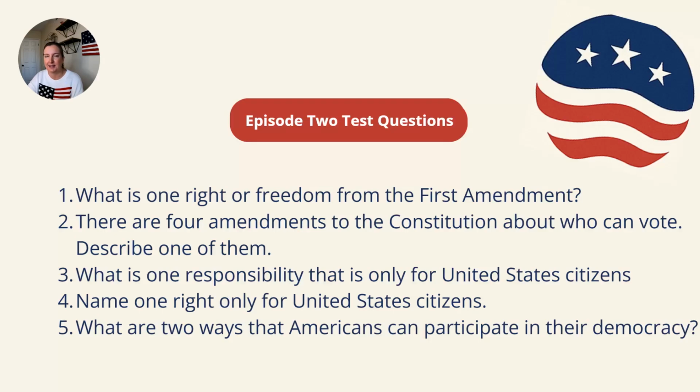Today I'm feeling jury duty, but also voting. What is one right only for United States citizens? We'll go with voting again. And what are 2 ways that Americans can participate in their democracy? Excellent. Talking to your elected representatives, becoming an elected representative, and always, always, always voting.